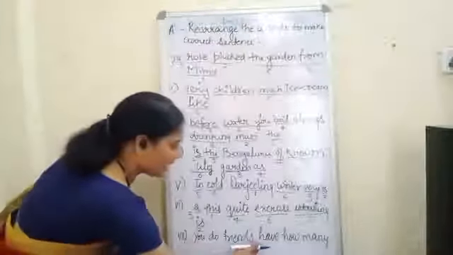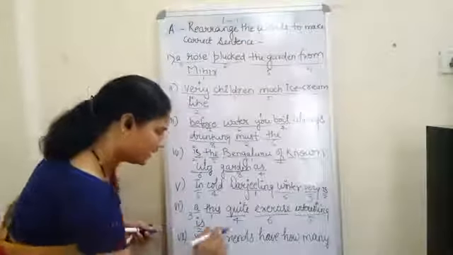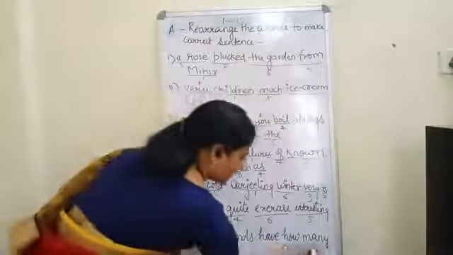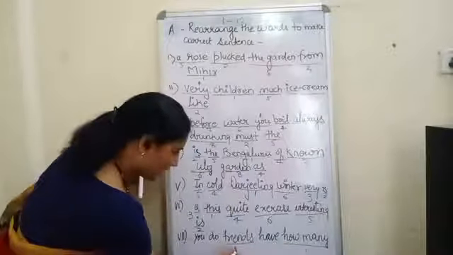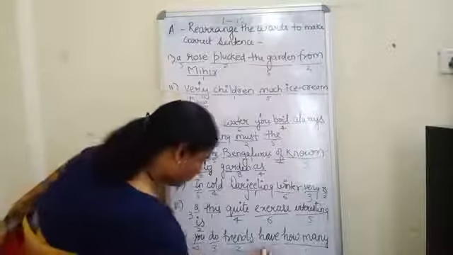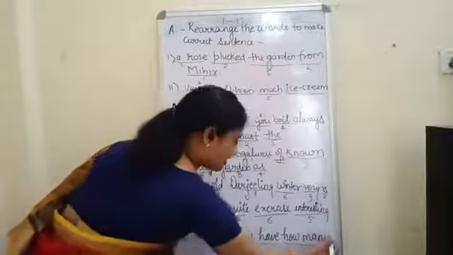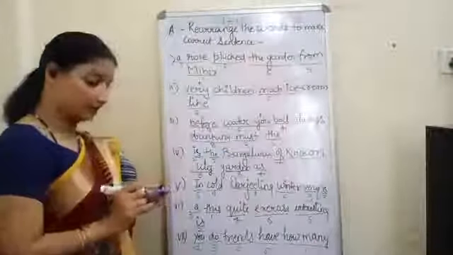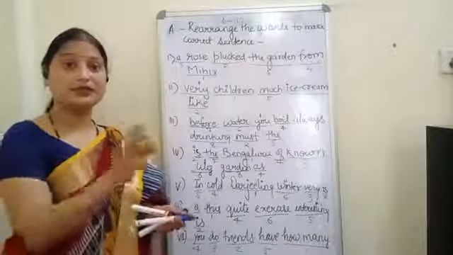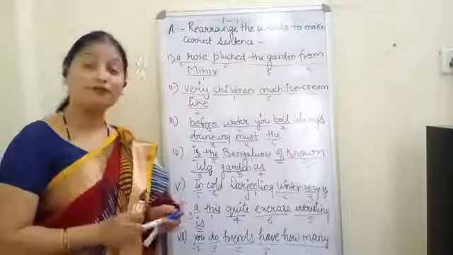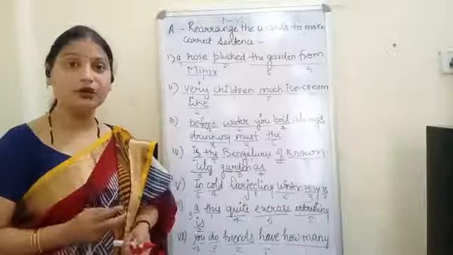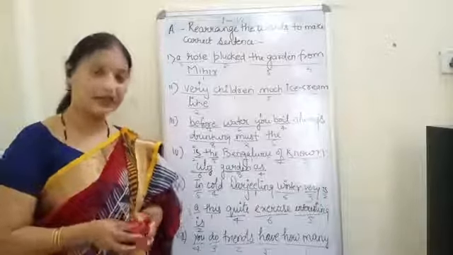You do friends have how many? Very clear? How many friends do you have? How many friends do you have? After this we will put a question mark. Okay? Now see, I have arranged the 7 into a systematic order. Now the rest 5 is your homework. The rest of the exercises we will do in the next class. Till then you do this.